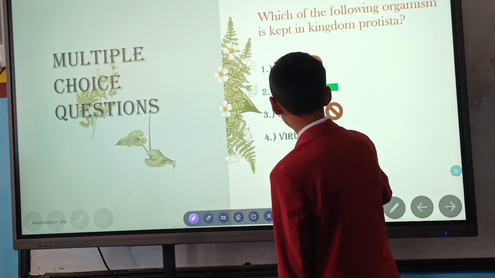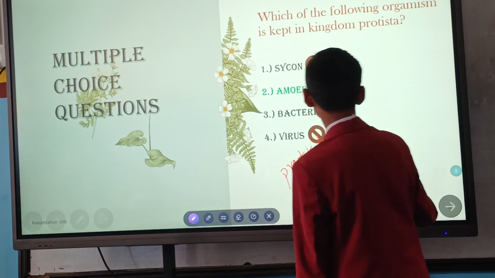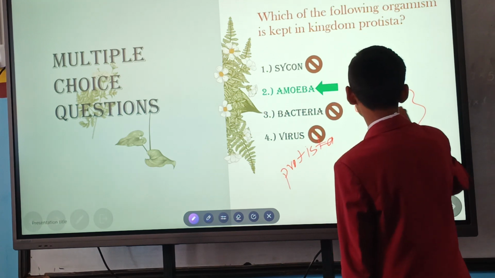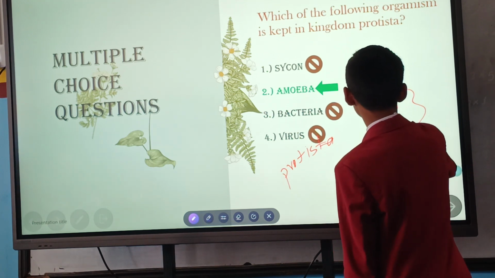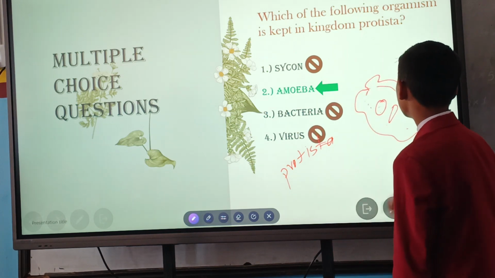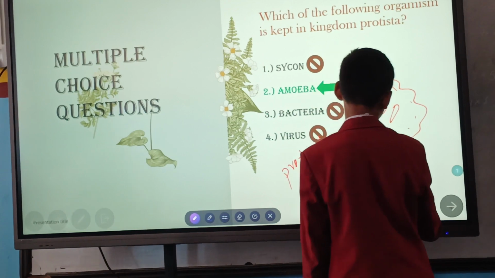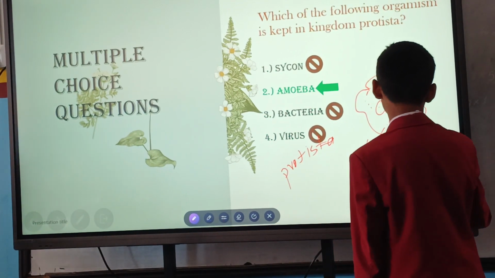As we can see, amoeba looks like this. There is a nucleus, and so this is an amoeba. So this is categorized or classified into kingdom Protista. Protista, yes.